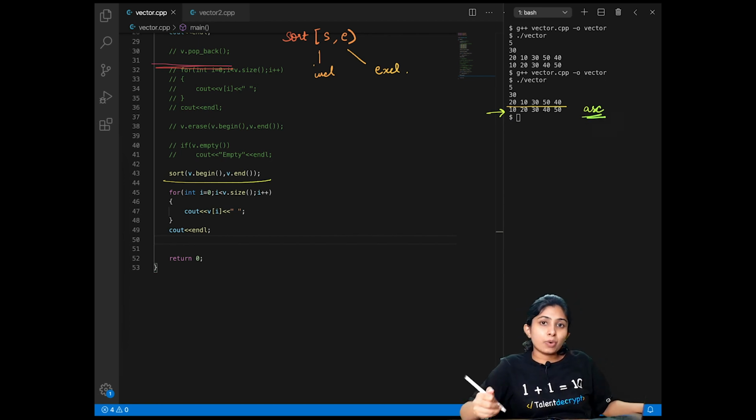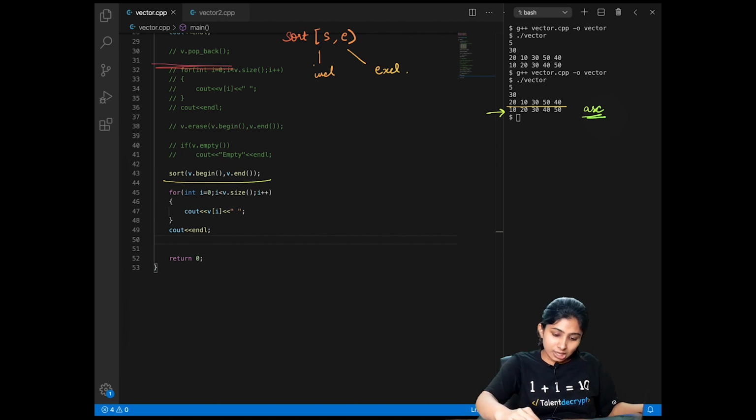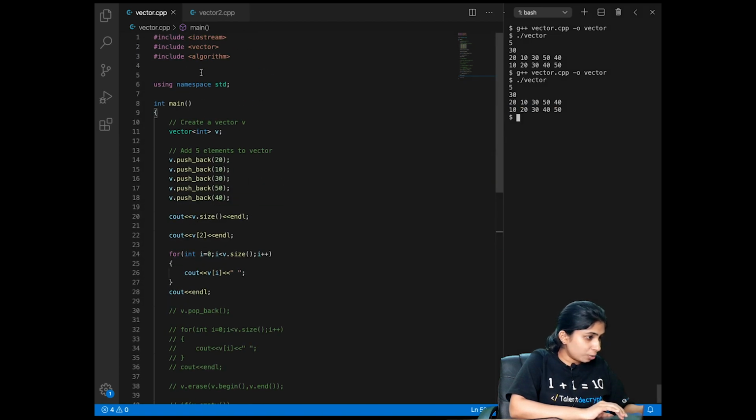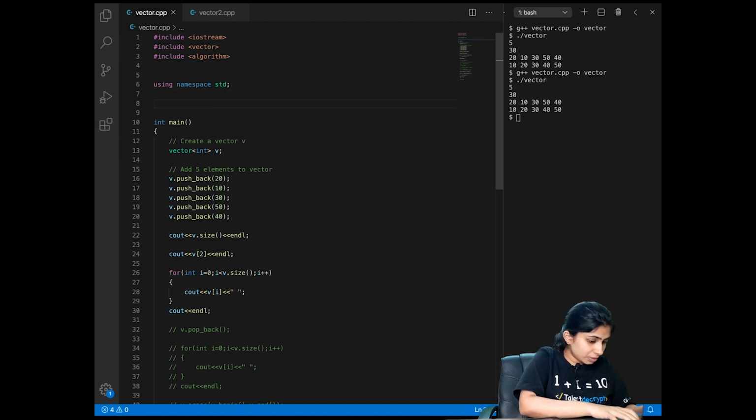Now what if I want to sort this vector in descending order? For that, I can create my own comparator function, wherein I'll create a global function myComparator, and we'll take two inputs because we are comparing integer type of data.